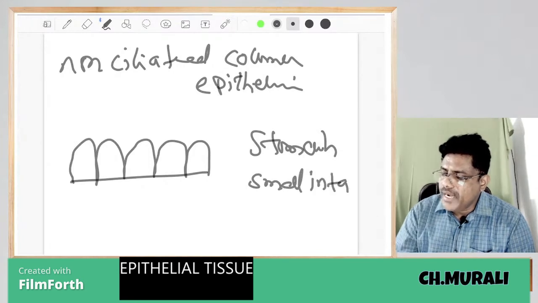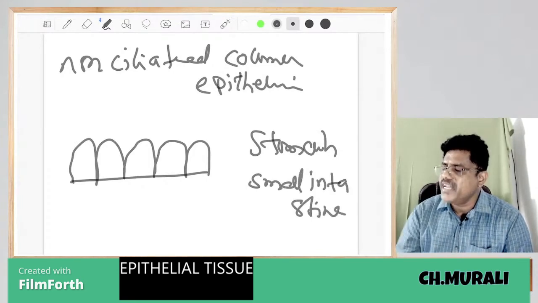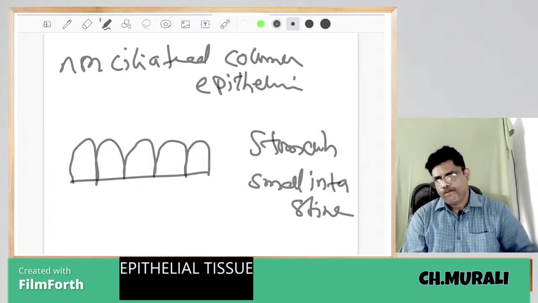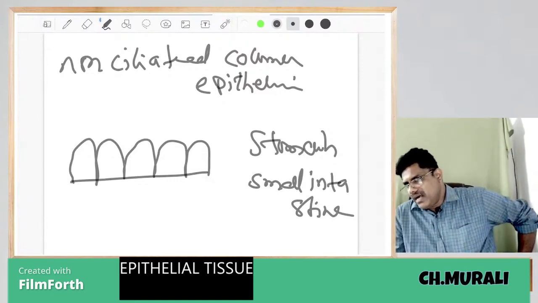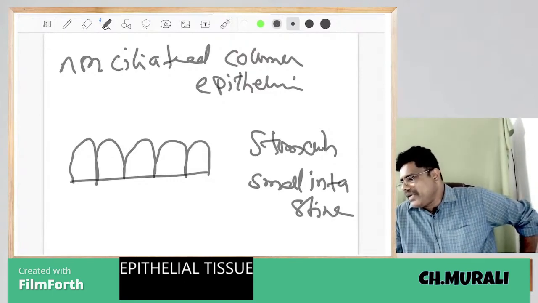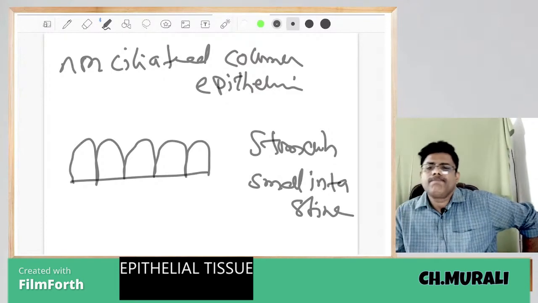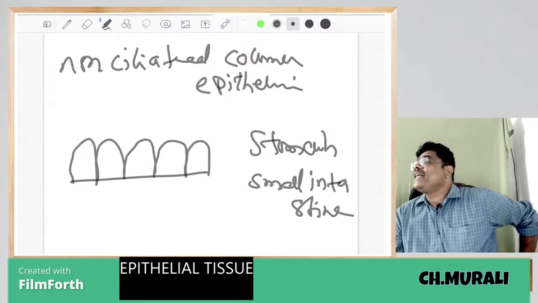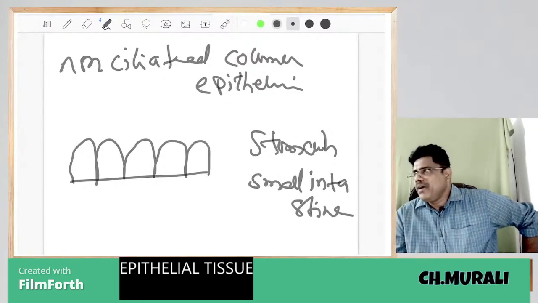Stomach and small intestine are examples for what? Non-ciliated columnar epithelium.